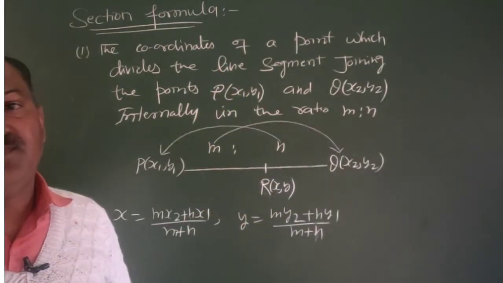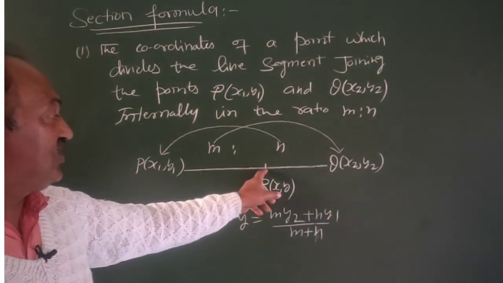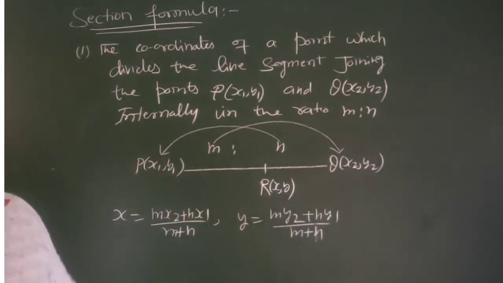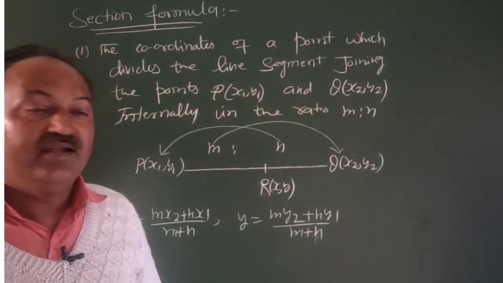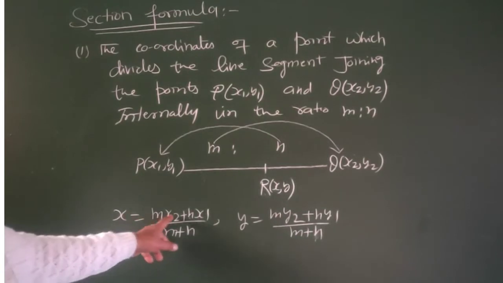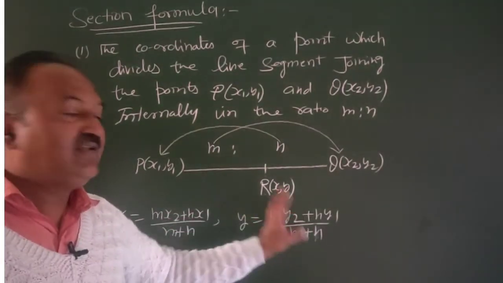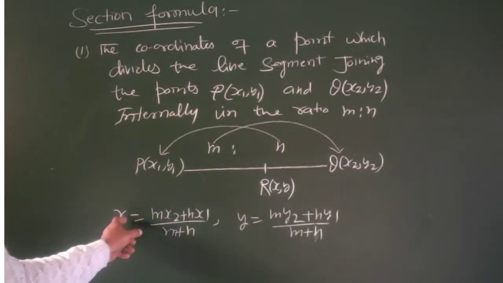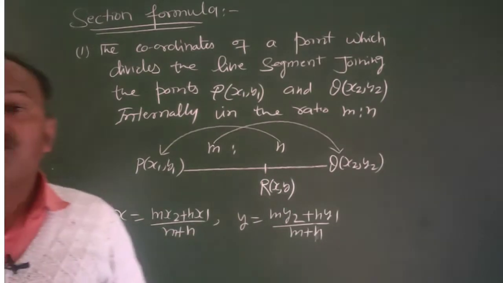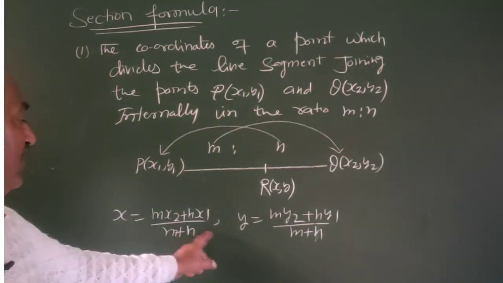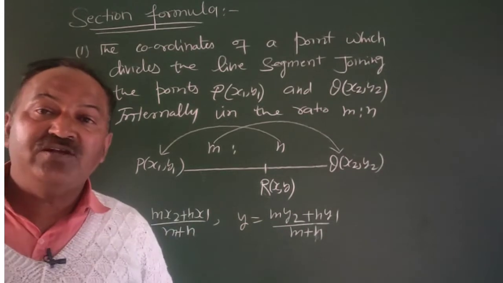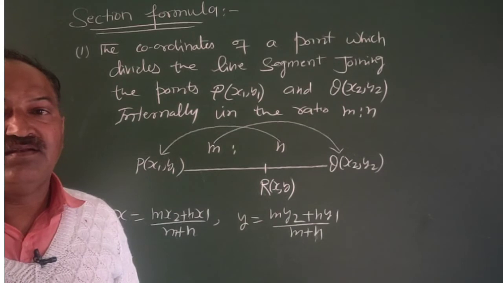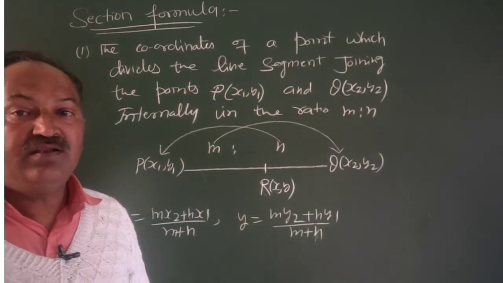This is the section formula. And if R is the external point, it may be here, it may be divided in the ratio m:n externally. Then the coordinate will have a minus sign. In case of externally, the coordinates will be x is equal to m into x2 minus n into x1 upon m minus n, and y will be equal to m into y2 minus n into y1 upon m minus n. That's all.